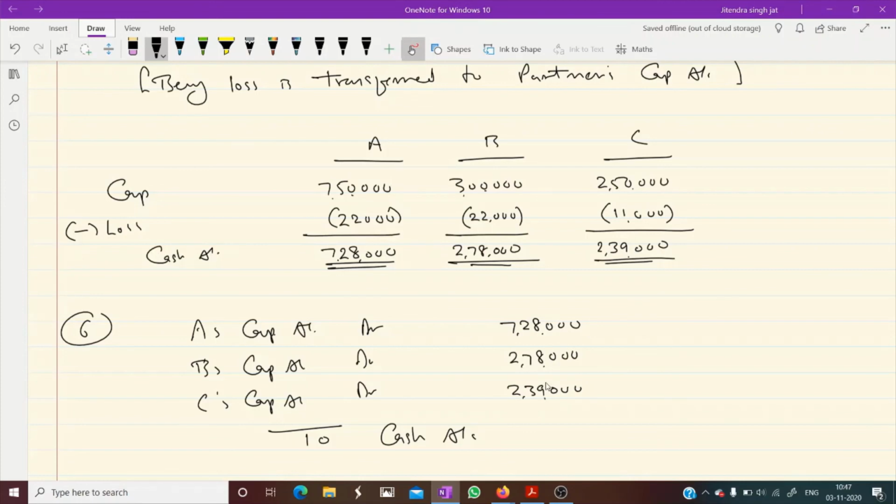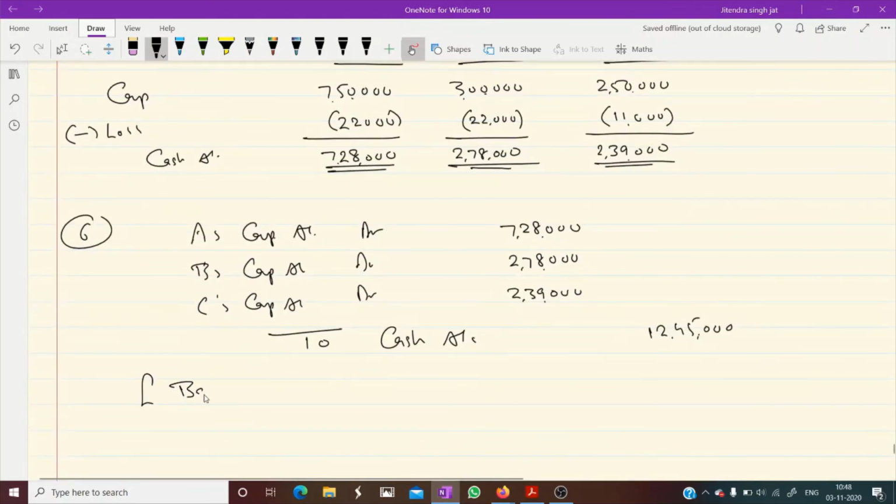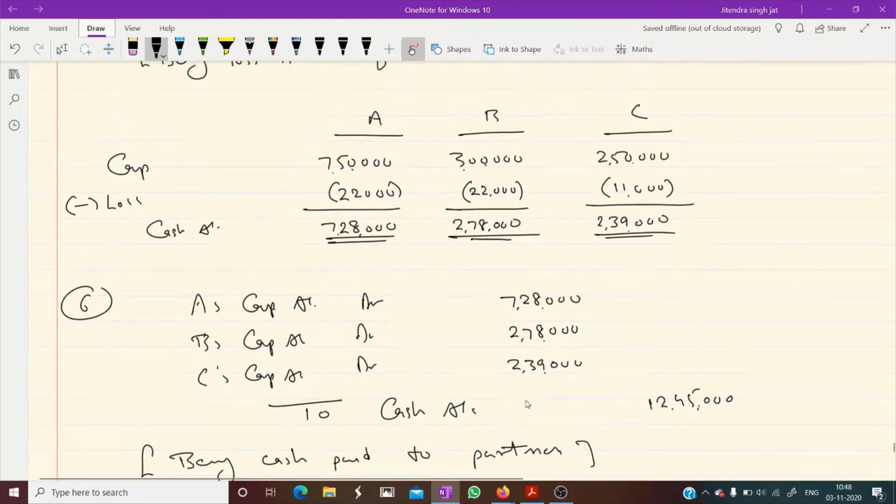Let me quickly do the total: 7,28,000 plus 2,78,000 plus 2,39,000 is 12,45,000. 12 lakh 45,000. Being cash paid to partners. I hope this question is clear to everyone. Yes, dear children? Yes, sir.